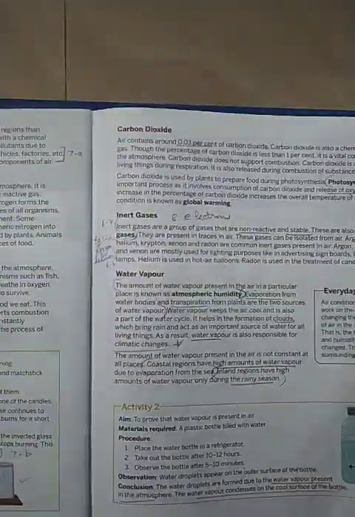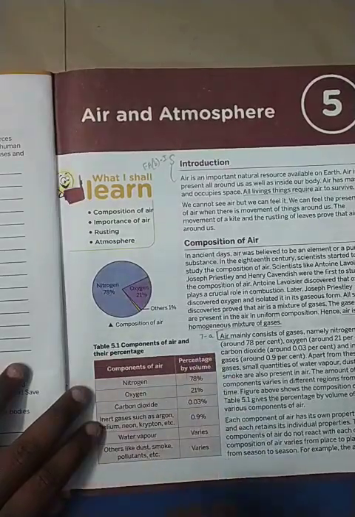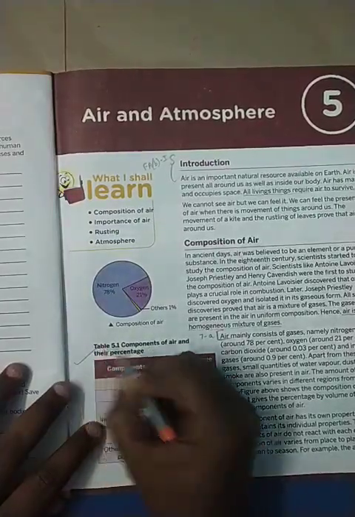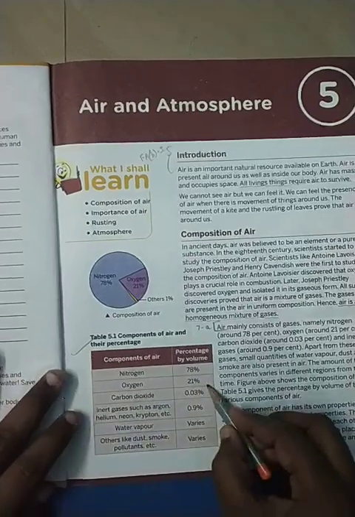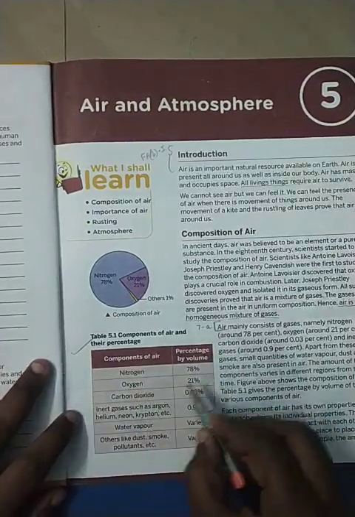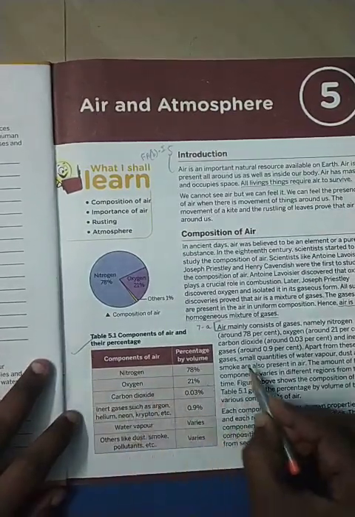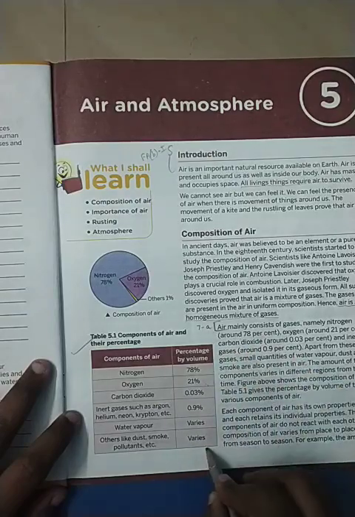Write a note on the composition of air and you should mention the percentage. Go to page number 59. You have to write this composition. You should first write the table: components of the air and the percentage. Nitrogen 78%, oxygen 21%.